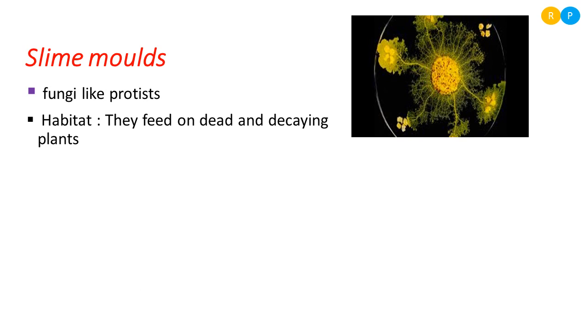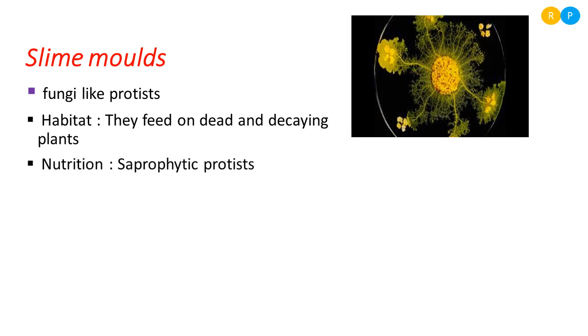As I told, they will grow on dead and decaying organic matter because they feed on those substances. So the habitat of slime mold is dead and decaying organic matter. Where the moisture content is more and where the organic matter is more on the surface of soil, in that region we can see the formation of slime molds.